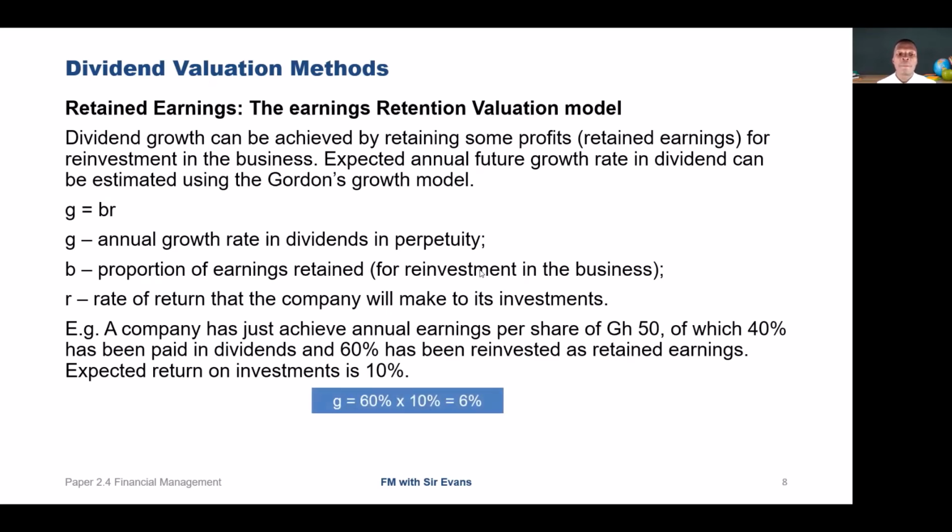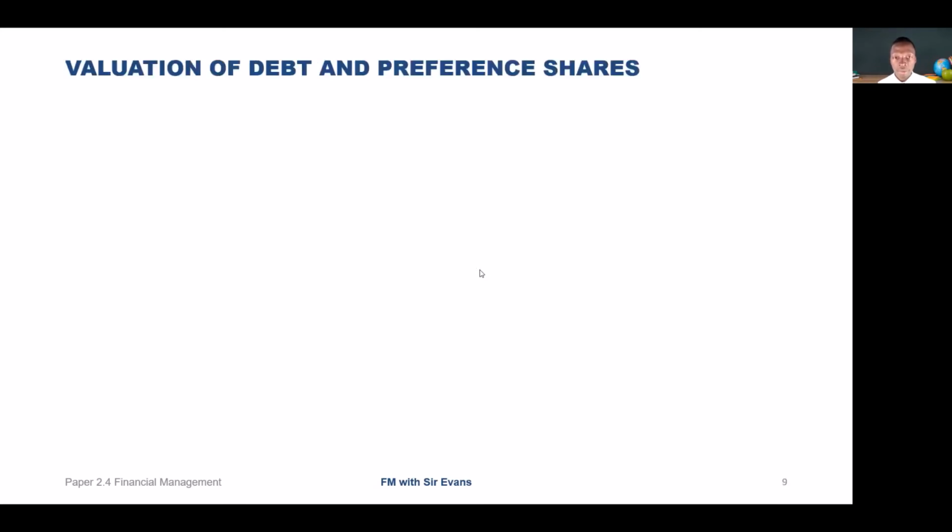So with this, per Gordon's growth model, our annual growth rate in dividends in perpetuity will be equal to 60% multiplied by 10%, where 60% is the proportion of earnings retained, and 10% is the expected rate of return. So it will give us 6% as the annual growth rate in dividends in perpetuity.